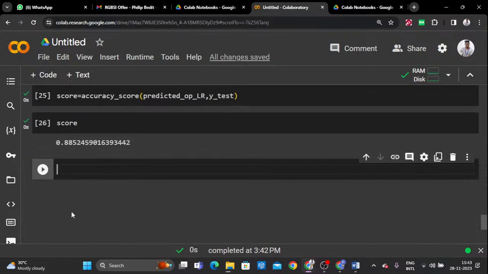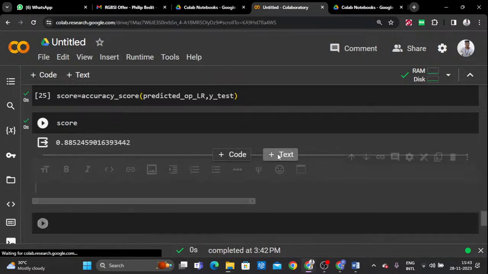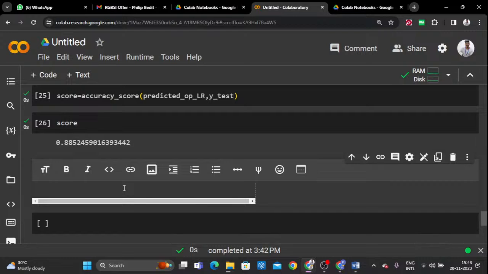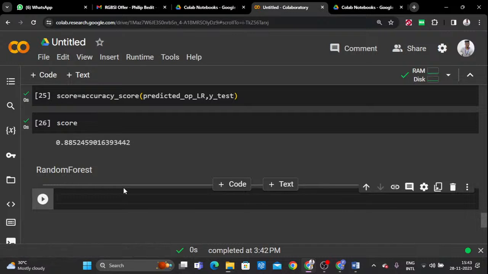That is my opinion. But it is not giving that much good accuracy, in the sense that we can try other models as well. How can we try another model? I can choose the random forest algorithm. For random forest, we should import that particular algorithm. How can we import it? From sklearn dot ensemble is the module, then import random forest.